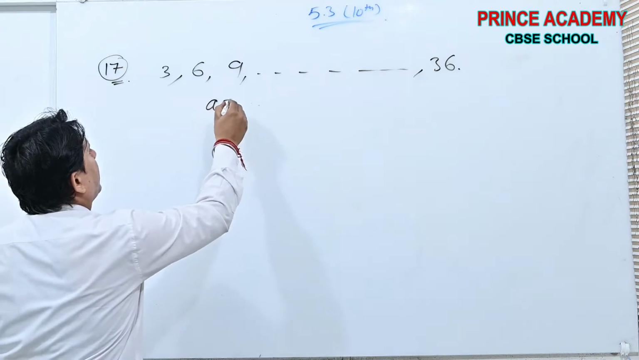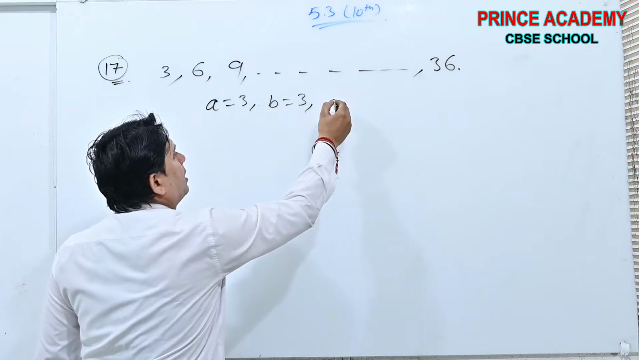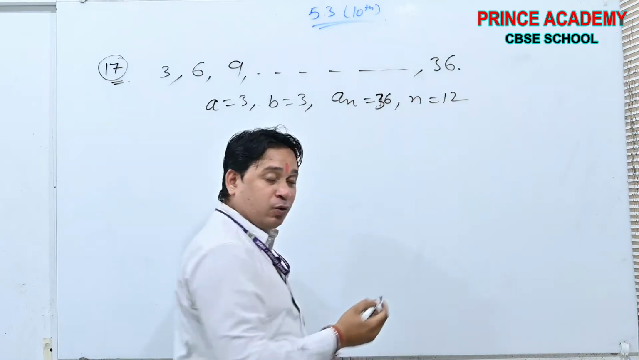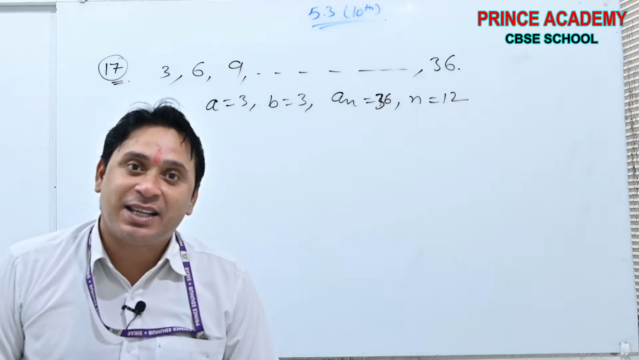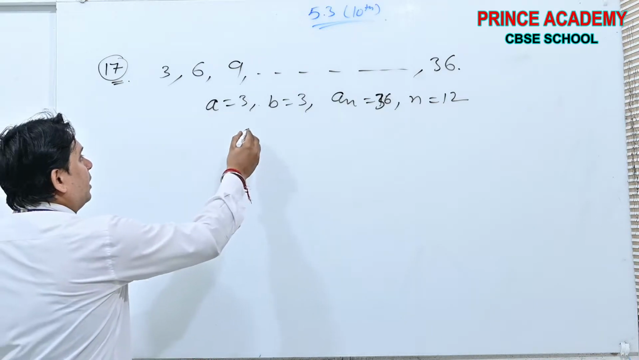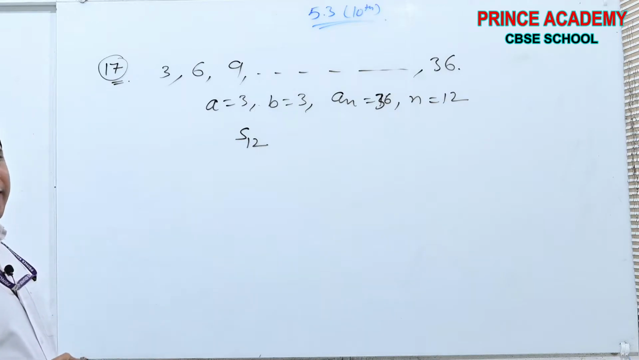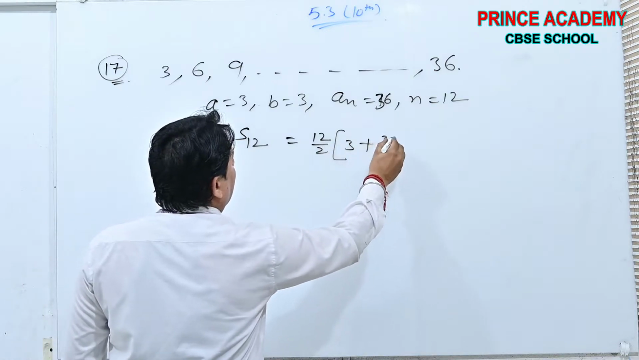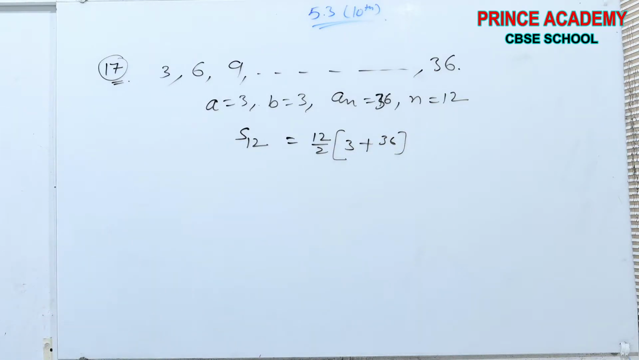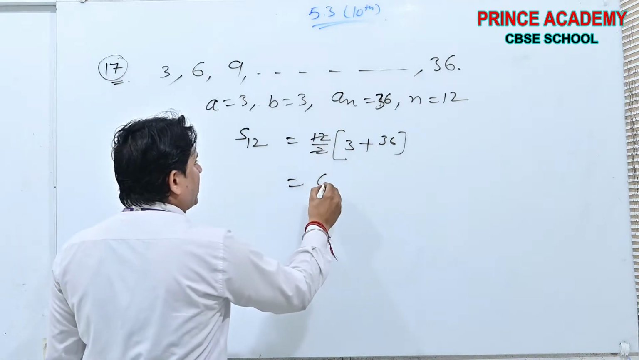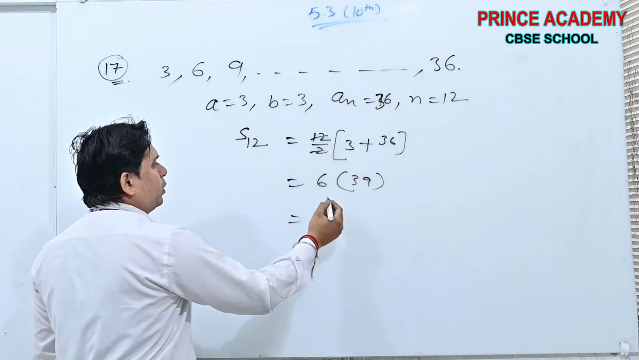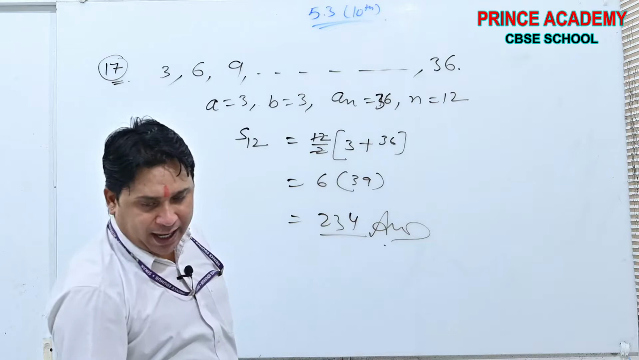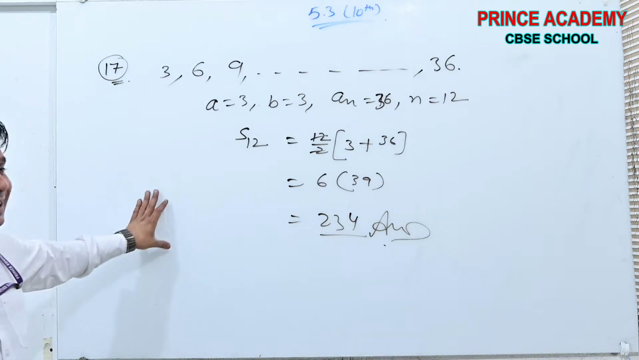See, here a is 3, d is 3, last term is 36, and n is 12. Why? 1 to 12th, 12 classes are there. Now see, we have to find S12. You all know the formula: n by 2, a plus an. Yes or no? n by 2, a plus an. It will cancel, 6 times 39. What is the output? 234. This is the total number of trees planted by the whole school that day.